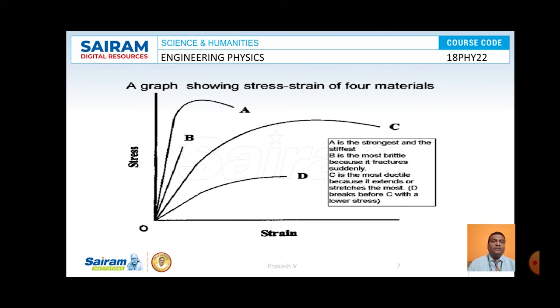In the case of material B, which is a brittle material, up to OB stress is proportional to strain. After that point, the material breaks. Similarly, in the case of material C, which is a ductile material, the curve is a straight line up to a certain extent, afterwards it bends as shown in the picture. And in the case of a material such as D, the stress versus strain is a straight line up to a certain extent, afterwards it bends. So these were the different types of materials studied, and Hooke's law is valid up to a certain extent. So this is about the elastic properties of materials.